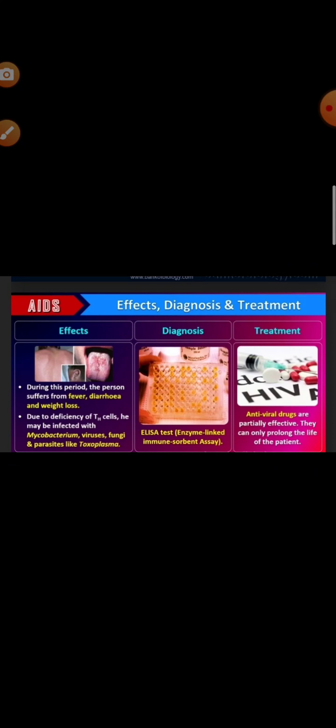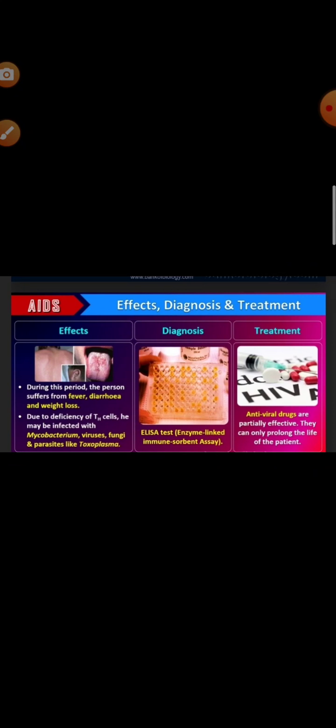So the number of helper T lymphocytes will progressively decrease within the body of the infected person. With this decrease in the number of T cells, immunity also decreases, and the person will be unable to produce any immune response even against common bacteria like mycobacterium. So any minor infection cannot be withstood by the person, who will be severely affected even by a very minimal disease, suppose a common cold, and that will not be cured within the body of that person.